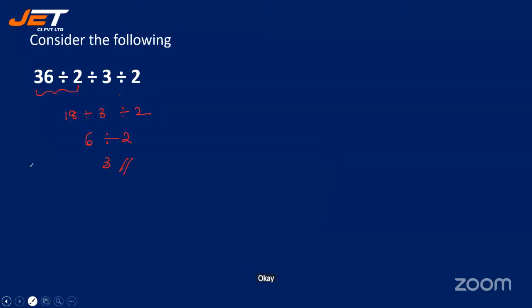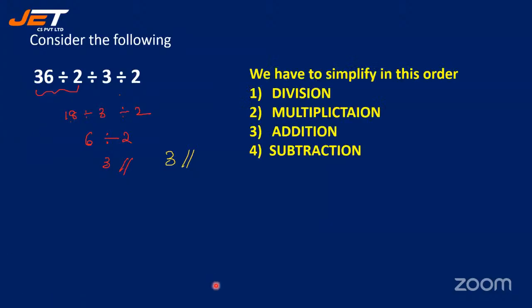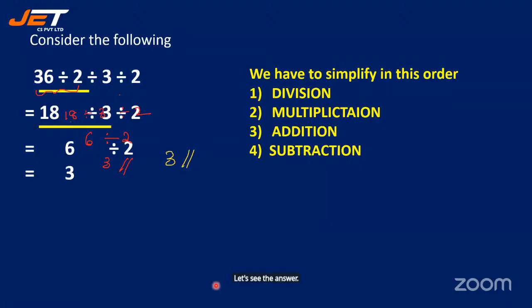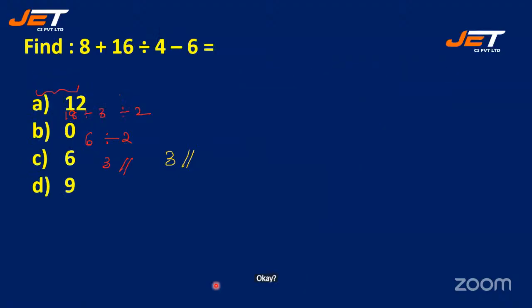Okay. Yes. So your answer is option 3. Let's see the answer. Okay. All right. See the next question. Give me the answer, students. By then, let me erase this, clear this.